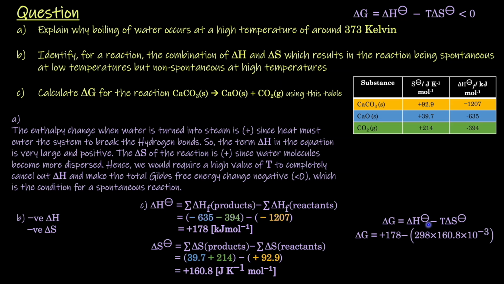Delta G is equal to delta H minus T delta S. So delta G is equal to plus 178, which is our delta H, minus 298, which is the STP temperature, times 160.8 times 10 to the power of minus 3. So taking this difference, we get this, which is our answer. The change in Gibbs free energy is plus 130 kilojoule per mole.